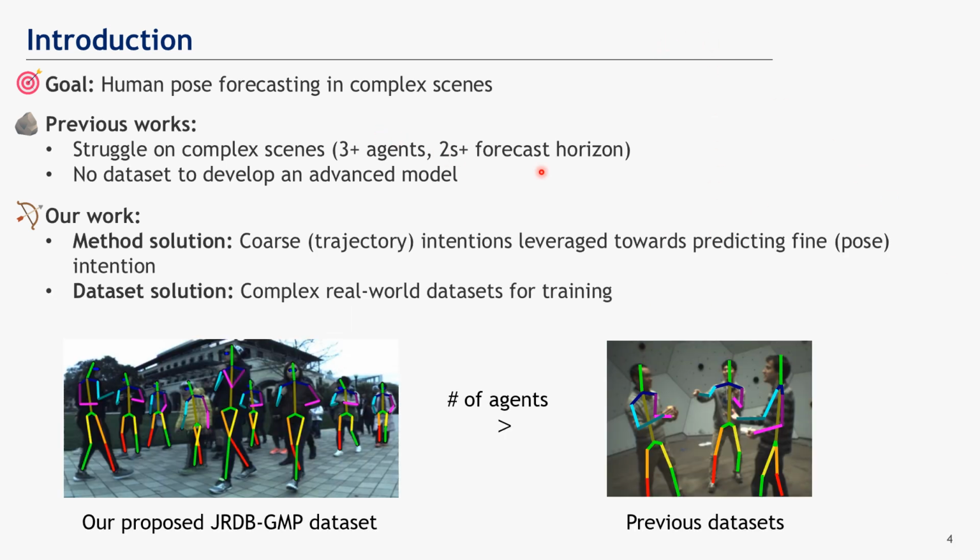We also consider a dataset perspective on human pose forecasting. Previous datasets do not include complex interaction in a real-world environment. Therefore, we parse a new dataset that includes complex multi-agent interaction with up to 24 agents in a given scene.